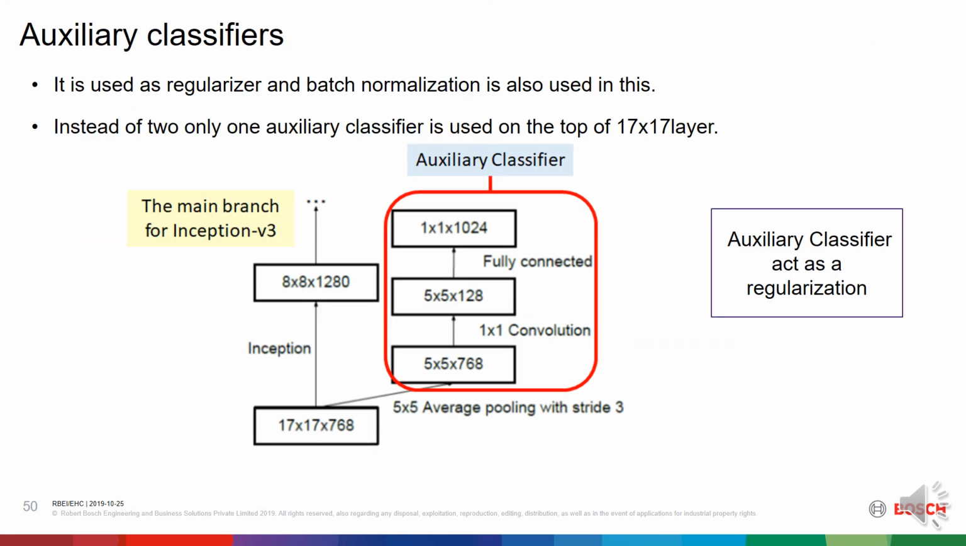Auxiliary classifiers. It is used as regularization, and batch normalization is also used in this. Instead of two, only one auxiliary classifier is used on top of the 17 by 17 layer.